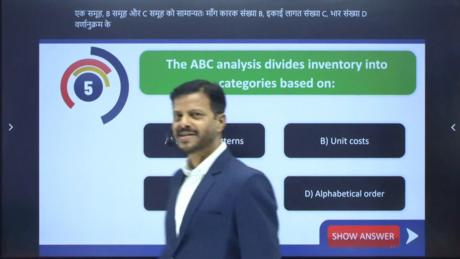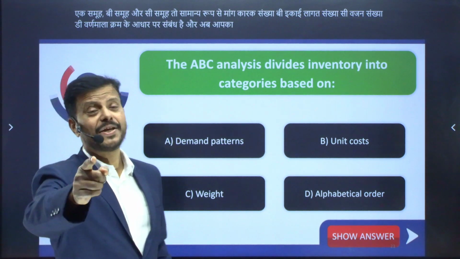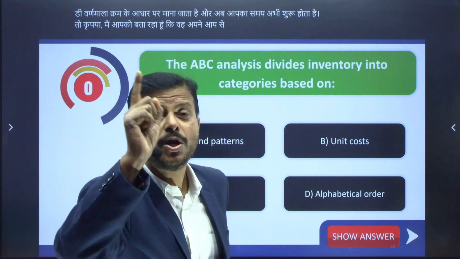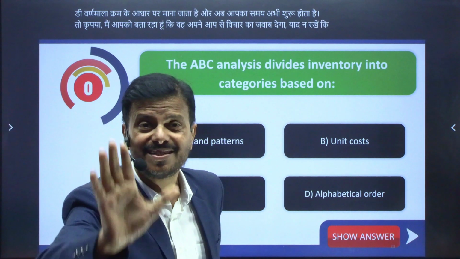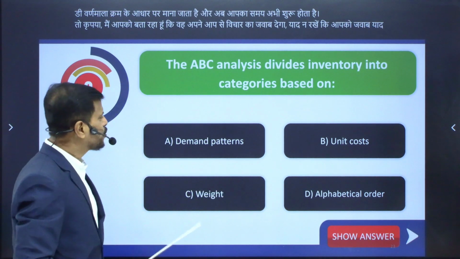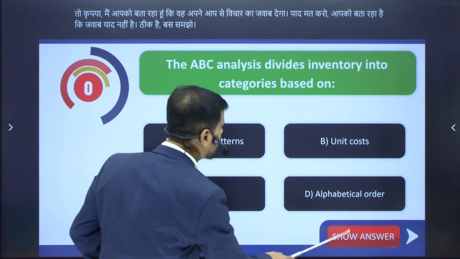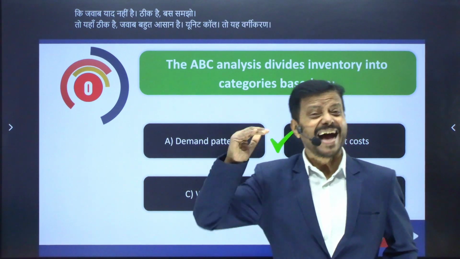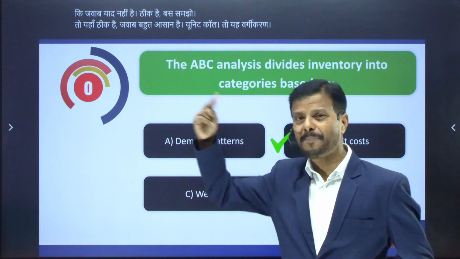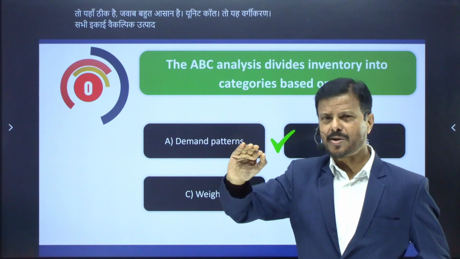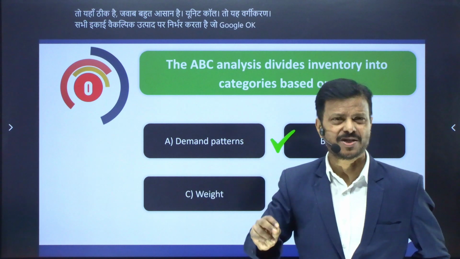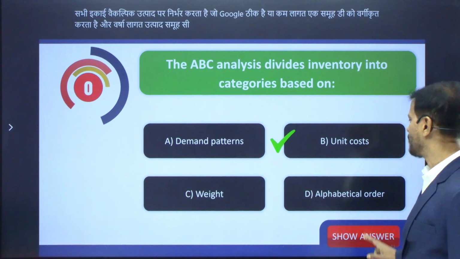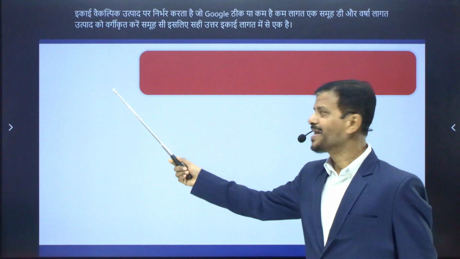Your time starts right now. Please give the answer first by yourself. Don't memorize the answer, just understand. The answer is very simple, unit cost. This ABC classification depends upon the unit cost. The highly costly products are categorized in group A, lower cost in group B, and the cheapest products are categorized in group C. So the correct answer is B, unit cost.